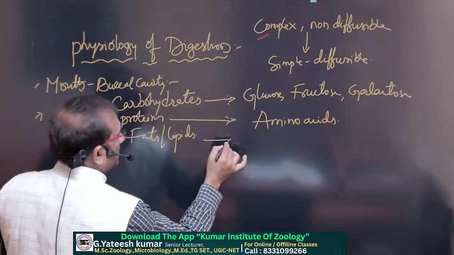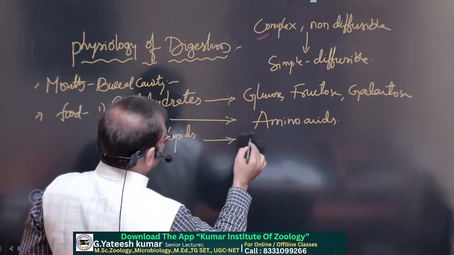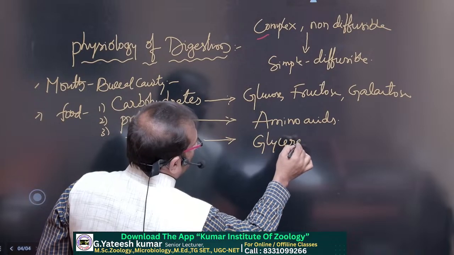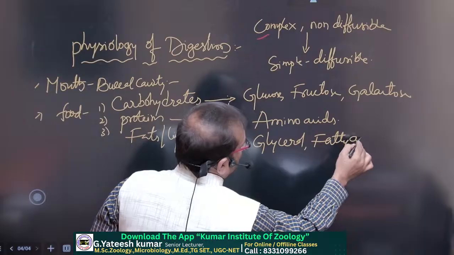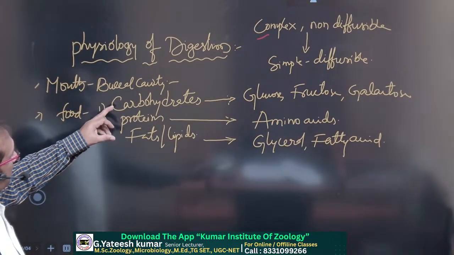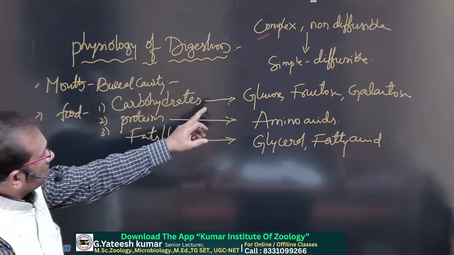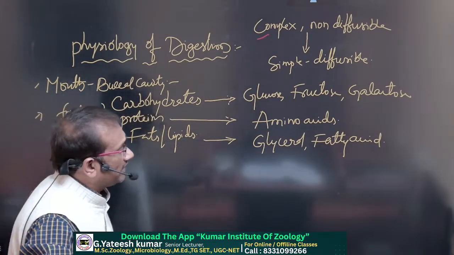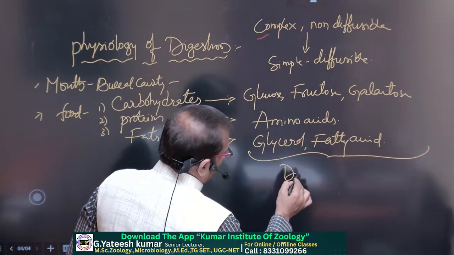Fats are also large complex food molecules, and they are converted into glycerol and fatty acids. So carbohydrate digestion produces glucose, fructose, galactose. Protein digestion produces amino acids, and fat or lipid digestion produces glycerol and fatty acids, and all these materials are known as digested food material.